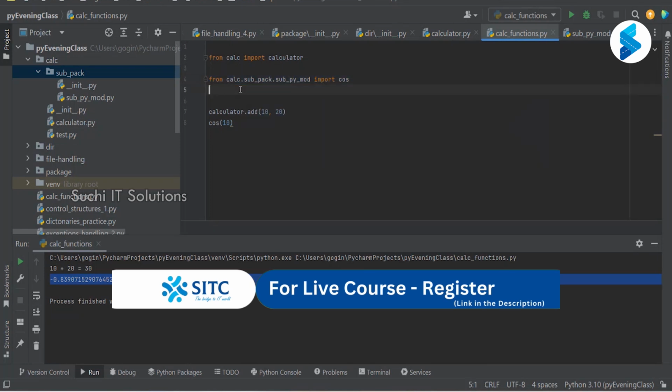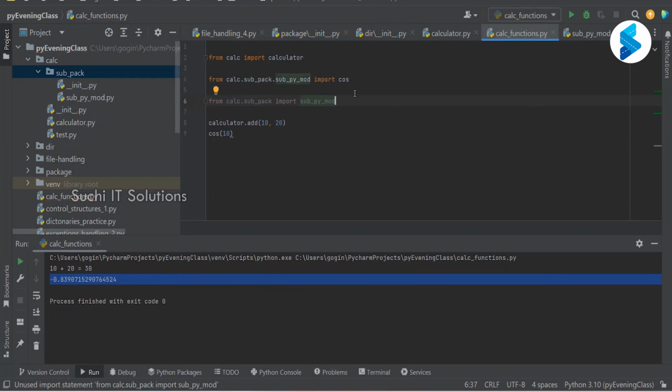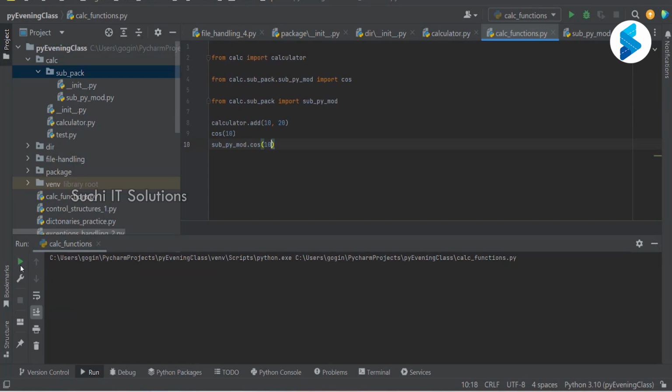You can also import a specific function. Or if you want to import the entire module, what will be the syntax? From calc.sub_package import the module. If you import the module, what you have to say is sub_py.cos of 10. So you can either import through this or through this. You can always import modules and packages, including modules which are in other packages.